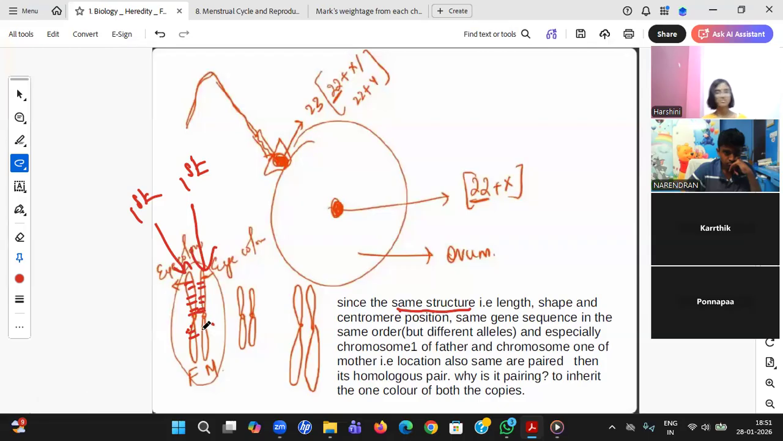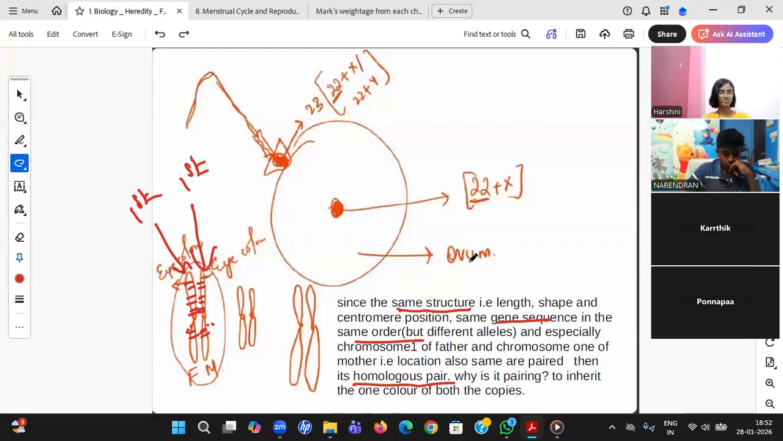Hair color, height, like that. Sequence should also be the same. So first of all, they should have the same structure, and second, the same sequence, gene sequence also the same. And the position. What did I say about the position? First chromosome from this, from the sperm, first chromosome from the egg. If such a combination gets paired, we say it is a homologous pair. Understood, student?